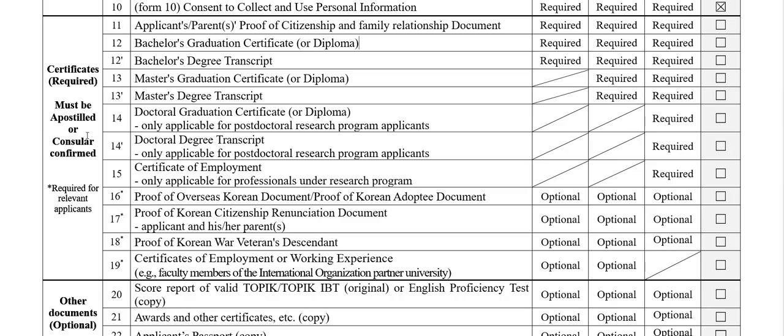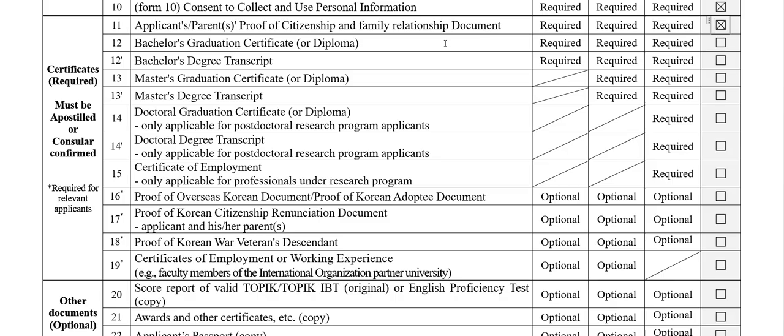They have given what things must be apostilled or consular confirmed. If your country is not among the apostille countries, then you can submit the consular confirmed one. I have already made a detailed video on what these documents are in my previous video. Please do check it out. And for this you have to check.